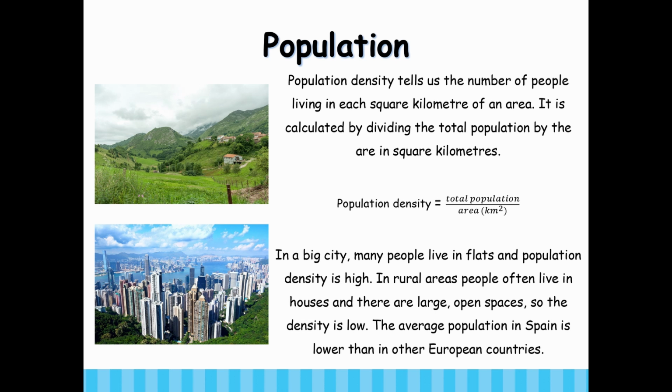Population density tells us the number of people living in each square kilometer of an area. It is calculated by dividing the total population by the area in square kilometers. Population density: total population divided by area in kilometers squared. In a big city, many people live in flats and population density is high. In rural areas, people often live in houses and there are large open spaces, so the density is low. The average population density in Spain is lower than in other European countries.